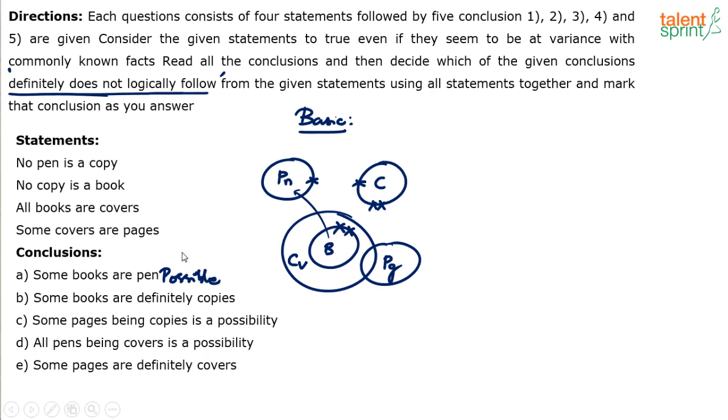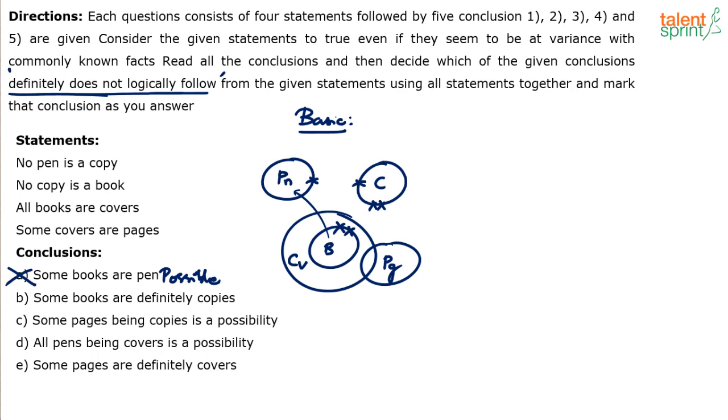It is possible. Some books are pen is possible. Next. Suppose he were asking us to find the conclusions which follow, we would have immediately said this does not follow. But he's asking us to find conclusions which do not follow. So I can say this is possible, and hence I can rule this out.